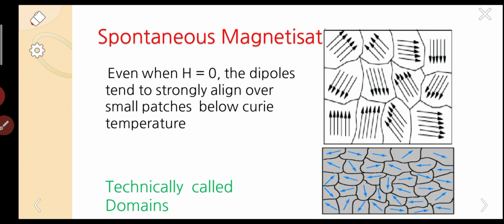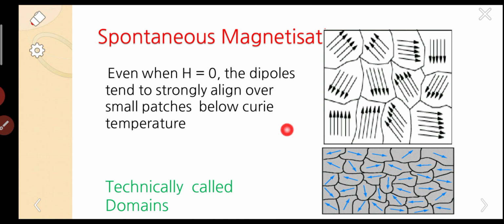In the absence of field, if we look at these images carefully, this is the image of each domain, and the colored arrows in the below image are the resultant of the dipoles in each domain. These small portions are called domains.